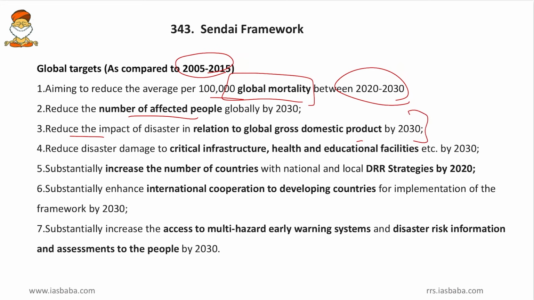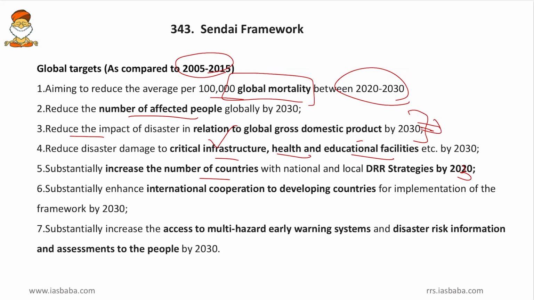That is, the economic losses of disaster should also be substantially reduced by 2030 when compared to the 2005-2015 era. And then reduce disaster damage to critical infrastructure, that is the cyber infrastructure and health and educational facilities by 2030. So along with the economic losses, health and education losses should be minimized. Then substantially increase the number of countries with national and local disaster risk reduction strategies by 2030. So by 2030, more nations should come up with local disaster risk strategies.